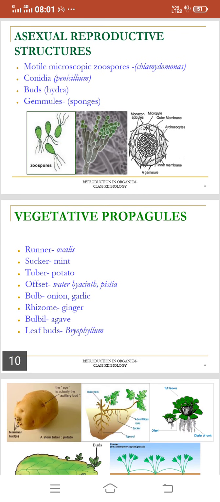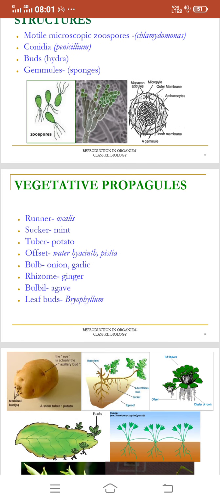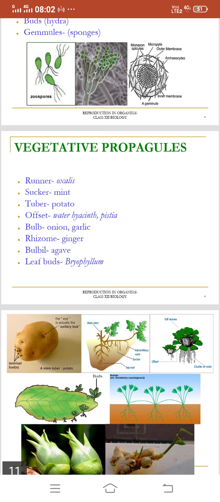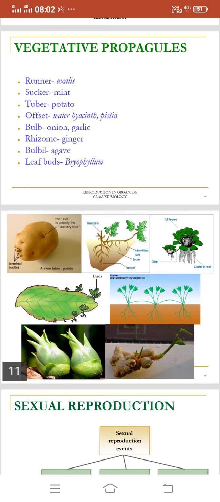Vegetative propagules. So you can see in plants, there are various vegetative propagules like runner in oxalis, sucker in mint, tuber in potato, offset in water hyacinth and pistia, bulb in onion and garlic, rhizome in ginger, bulbil in agave, leaf buds in bryophyllum. So you can see various vegetative propagules found in plants in this particular picture.